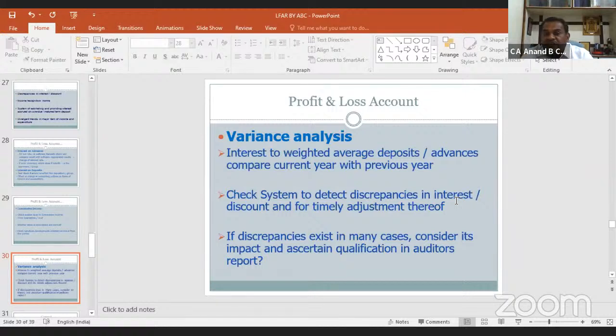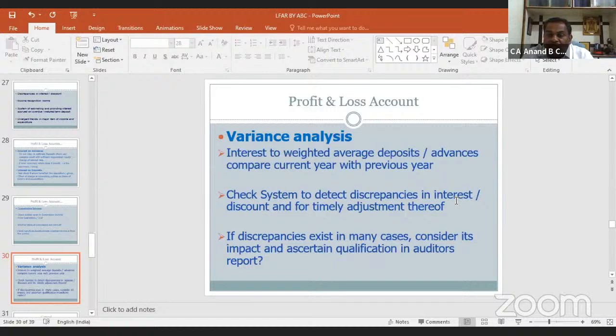Variance analysis. Normally, we should take interest to weighted average deposit and advances, and compare with current year and previous year. If there are differences in large amounts or large percentage, we should take variance analysis and we should report on that. Check system to detect discrepancies in interest and discount and for timely adjustment thereof. If discrepancies exist in many cases, consider its impact and ascertain qualification in the auditor's report.